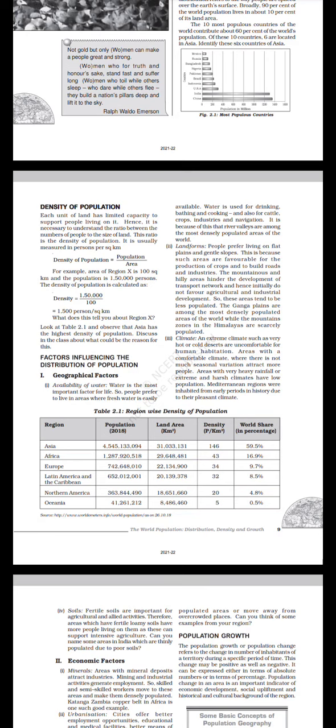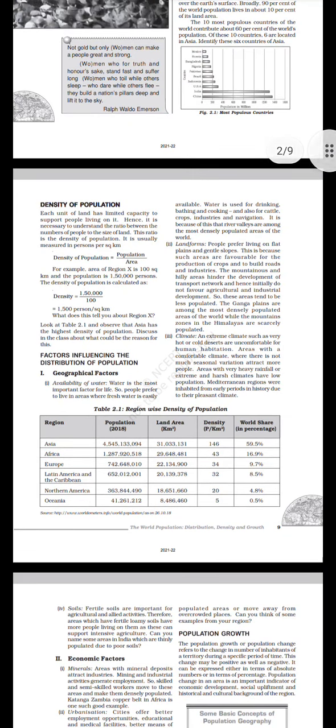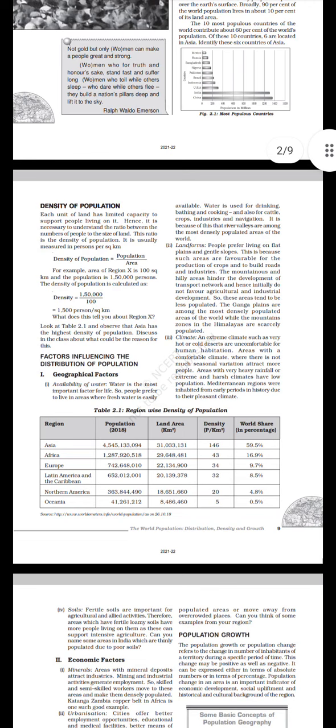For example, area of region X is 100 square kilometer and the population is 1,50,000 persons. The density of population is calculated as density is equal to 1,50,000 by 100 is equal to 1500 persons per square kilometer. What does this tell you about region X? Look at table 2.1 and observe that Asia has the highest density of population. Discuss in the class about what could be the reason for this.